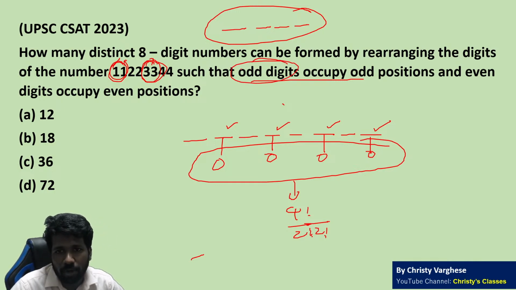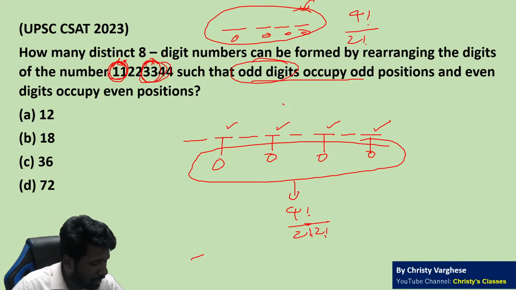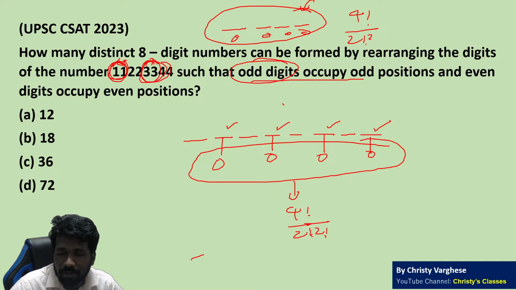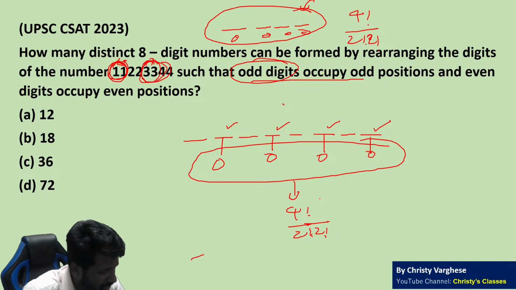These 4 digits should fill these 4 positions. 4 positions, 4 digits means 4 factorial normally, but 1 is occurring twice, so you have to divide by 2 factorial. 3 is occurring twice, so you have to divide by 2 factorial again. All of you understood how to fill the odd positions?